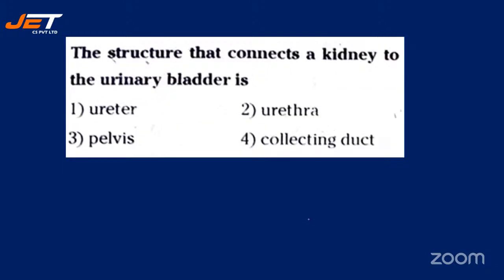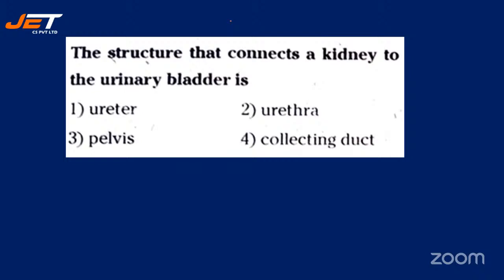Moving to the next question. The structure that connects the kidney to the urinary bladder is. And your options are number 1, ureter, number 2, urethra, number 3, pelvis, number 4, collecting duct. Hurry up, students.